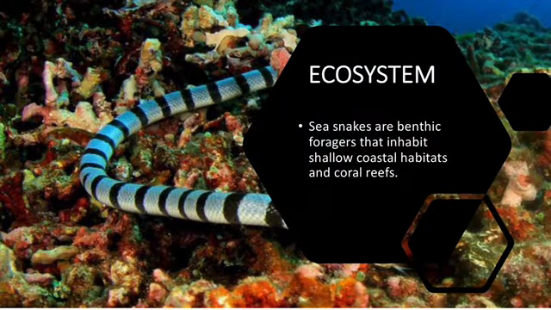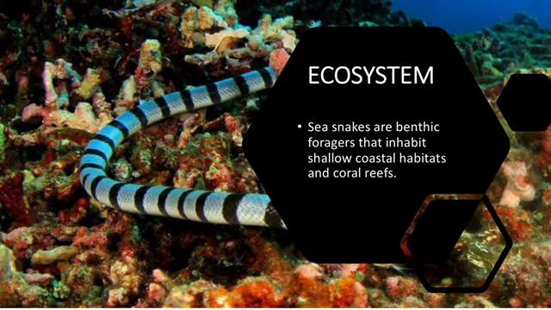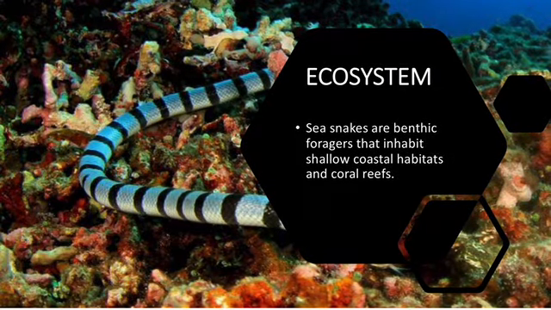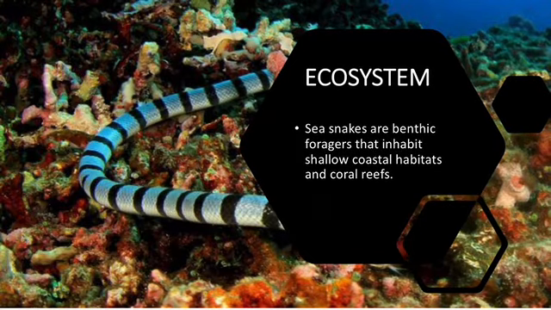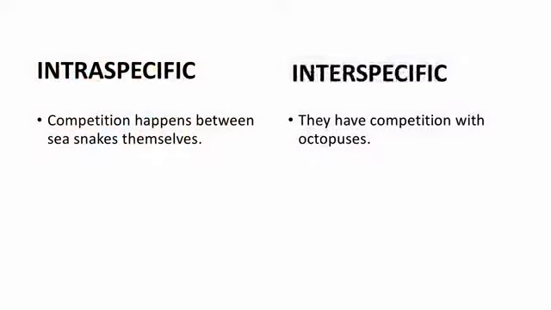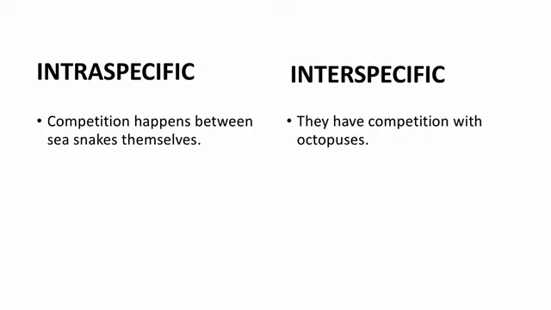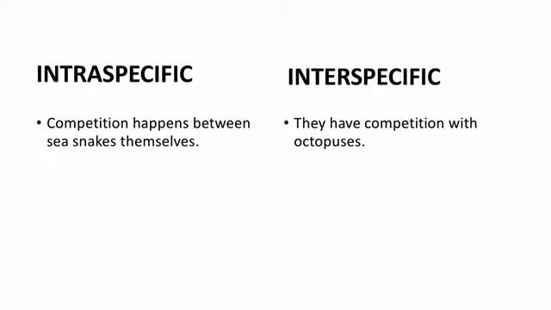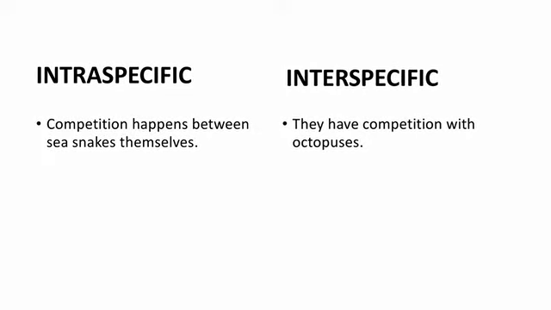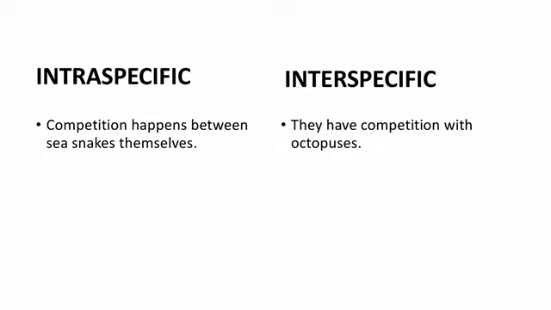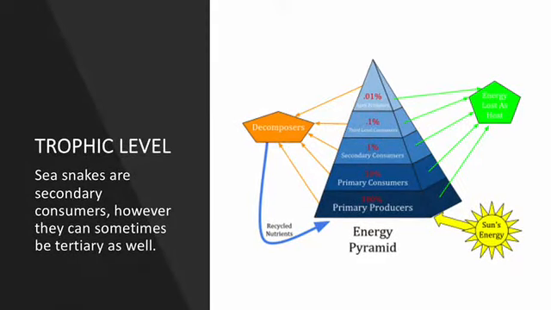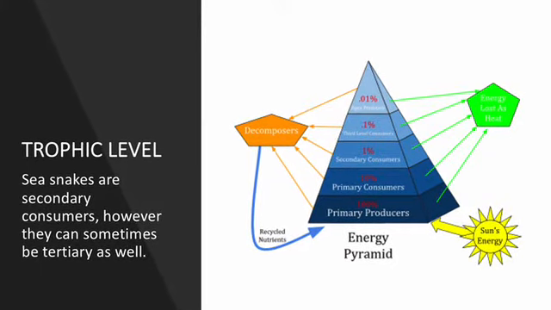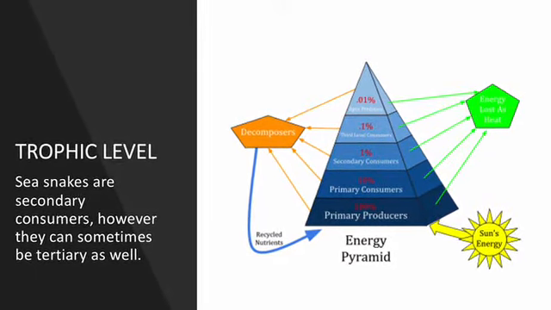Ecosystem. Sea snakes are benthic foragers that inhabit shallow coastal habitats and coral reefs. This means that we are able to find the sea snakes at the very bottom of the ocean. The intraspecific competition happens between sea snakes themselves. But for interspecific competition, it happens with octopuses. Trophic level. Sea snakes are secondary consumers. However, they can sometimes be tertiary as well.